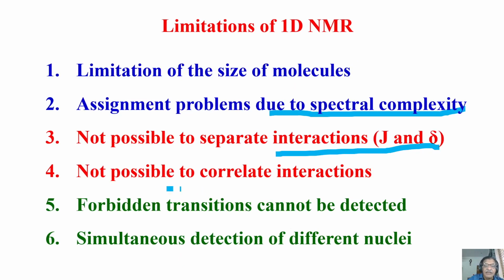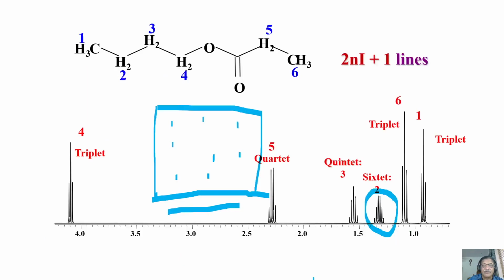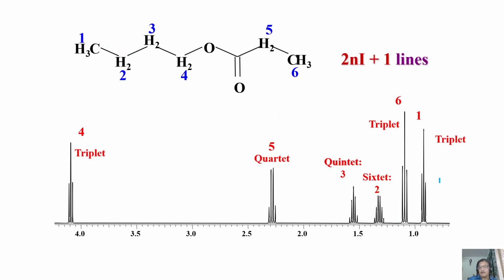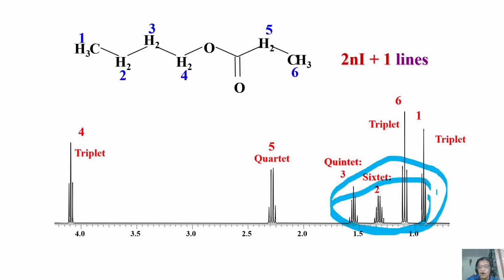And it is not possible to correlate interactions. That is another interesting thing. Here, I know it's a simple molecule, and I know this is coupled to this based on the multiplicity pattern. In general, in a given molecule, there are many peaks overlapped here. Let us say all these four are overlapped. Assume all four branches, the multiplet patterns, a bunch of peaks come here. Everything is overlapped. Now, if you want to identify which is coupled to which, how will you do that? There is no way you can do it directly.